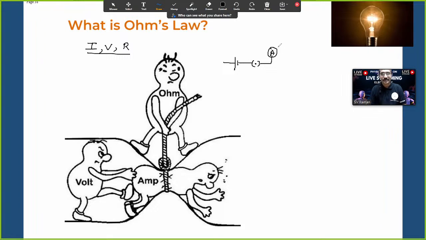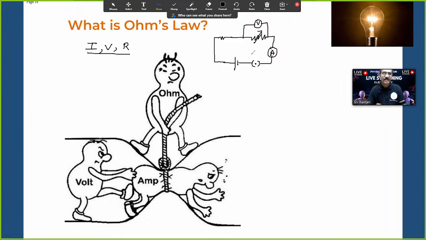That's our concept. Then ammeter to variable resistor we connected. We discussed what a variable resistor is. We can increase and decrease the resistance. That's called variable resistance. Across the variable resistance, the voltmeter we connected in parallel. Then you connect one more fixed resistor for the safety of this device.